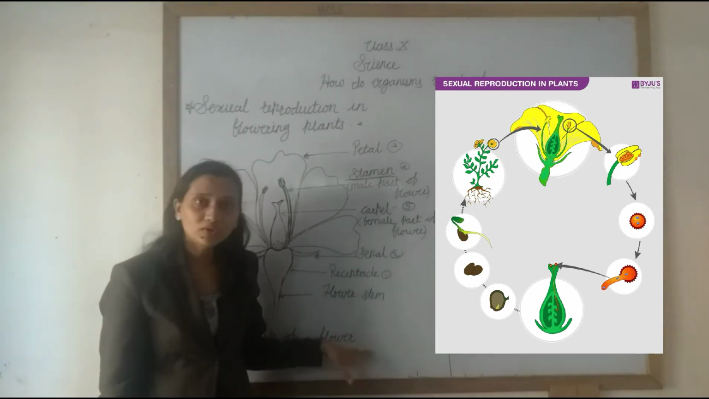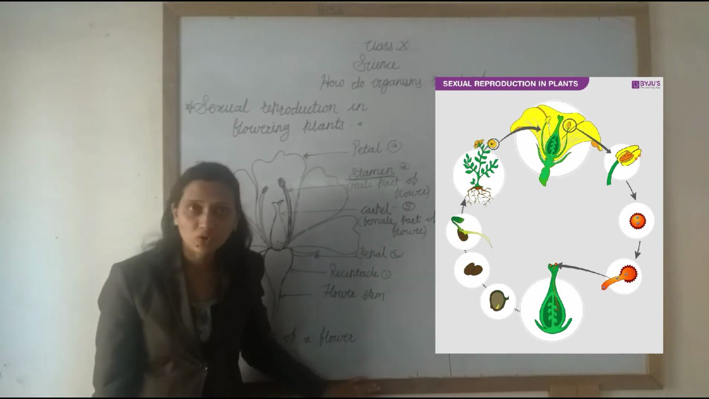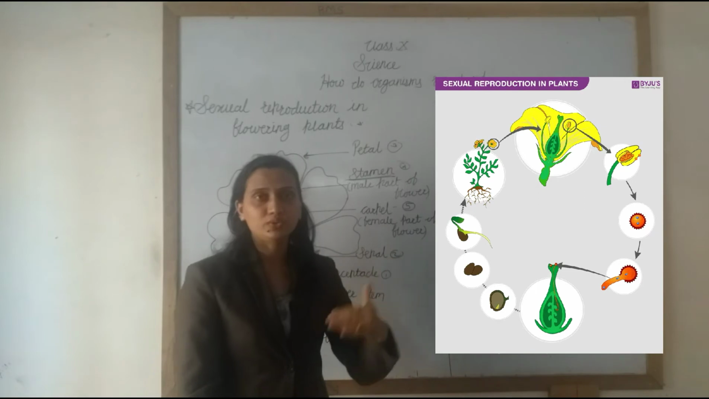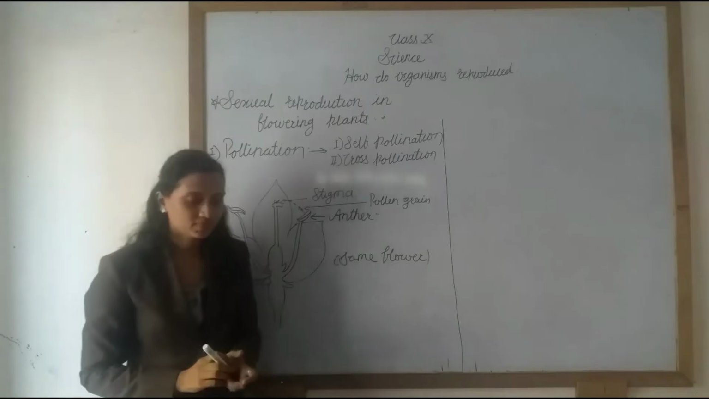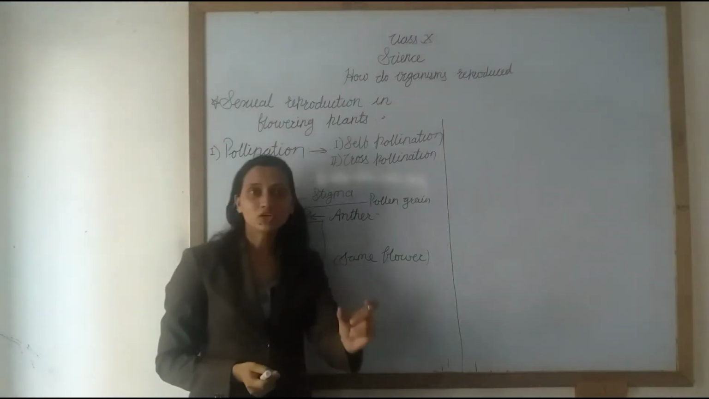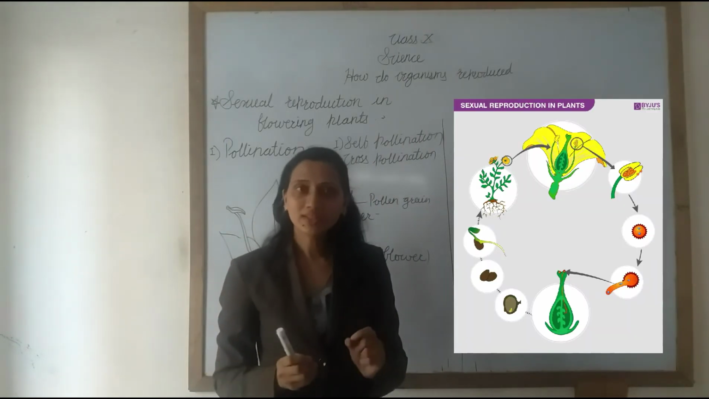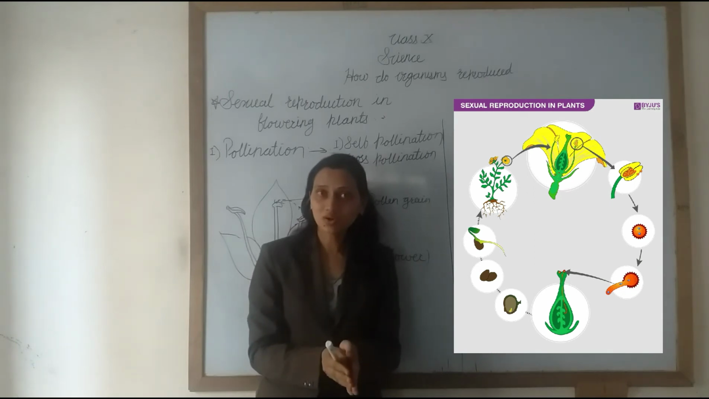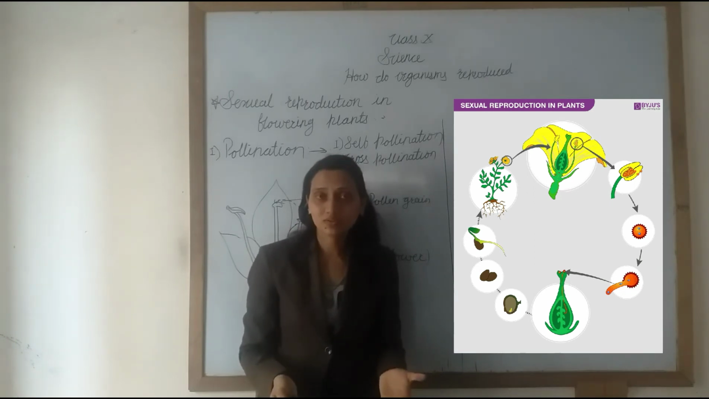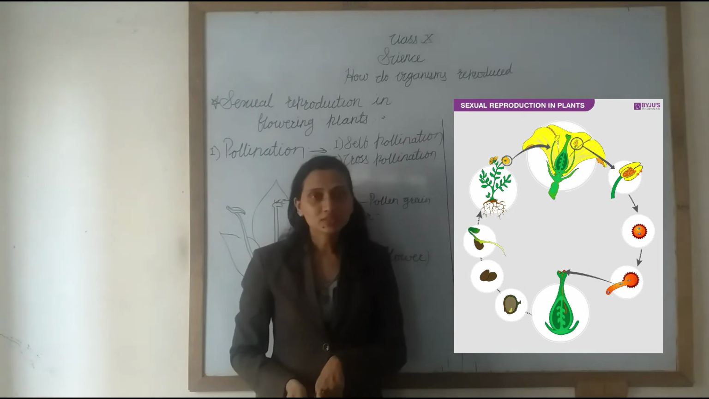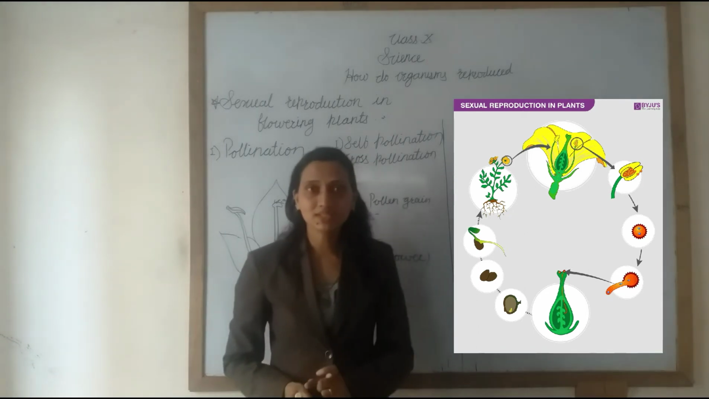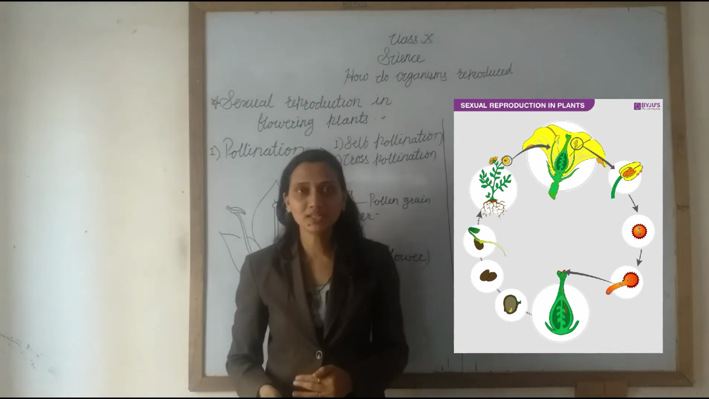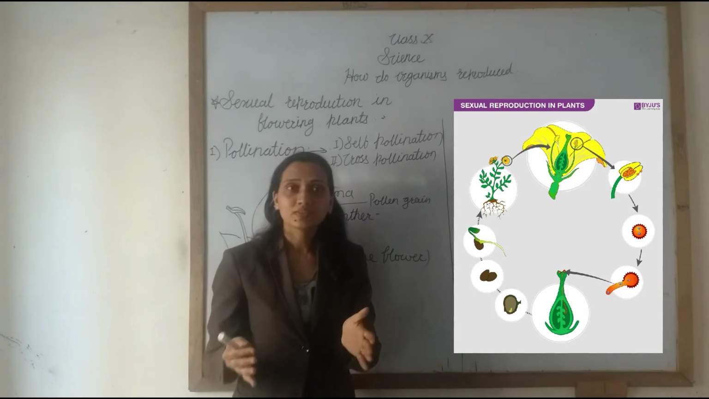Now we learn what we studied. We studied the parts of the flower. Now we will continue with how reproduction occurs in the flower. Okay, now see here. We know that the seed of the plant is formed when the male gamete and the female gamete fuse together. When the fusion occurs, then fertilization occurs, then the zygote is formed. This formation of seeds happens in two stages: one is pollination and the second one is fertilization.